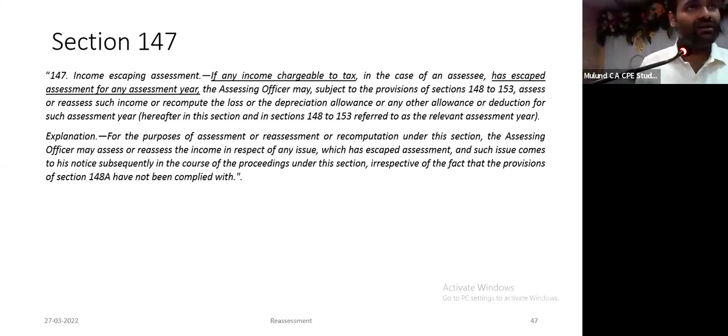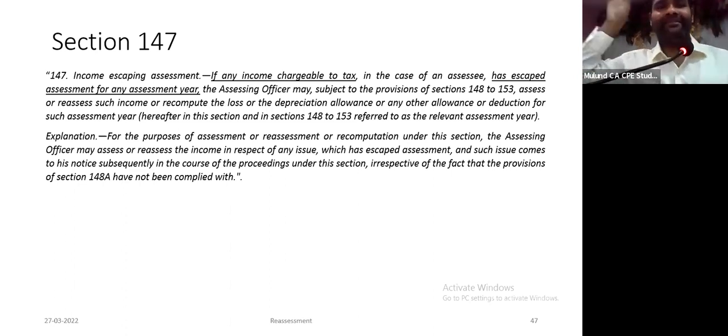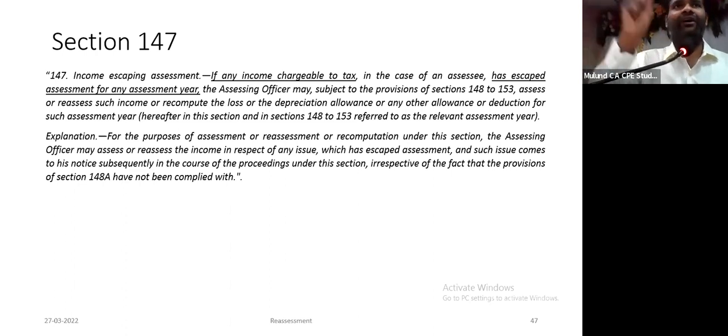But now, under new section 147, if any income chargeable to tax has escaped assessment, then the AO may assess or reassess. So according to me now, only if you have valid information that income has really escaped assessment, you can reopen. The department had this protection, that I only need reason to believe. That's gone. Now you need to have a conclusive finding of whether income has escaped or not.